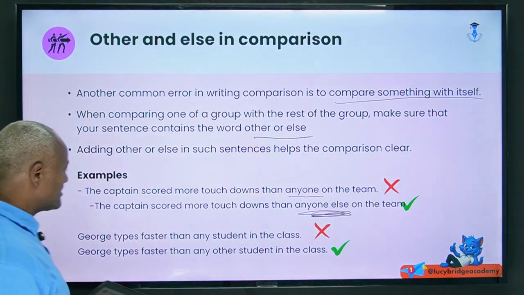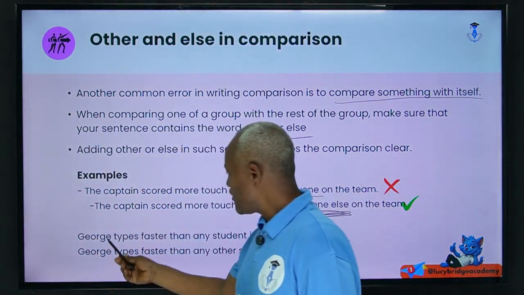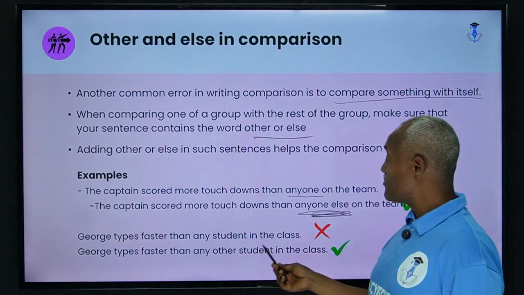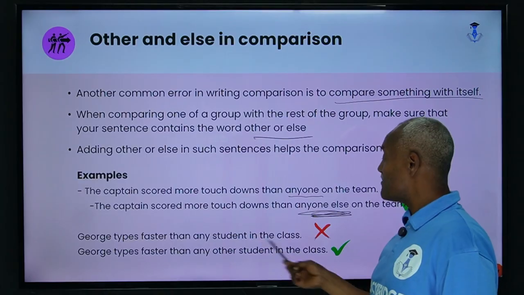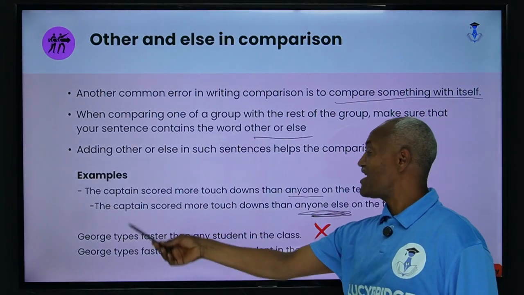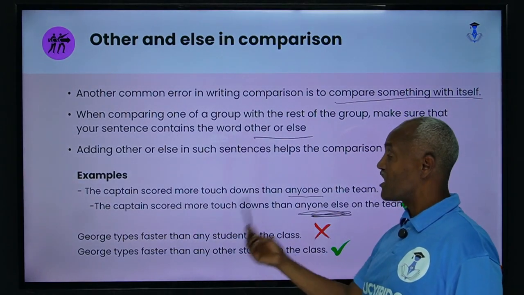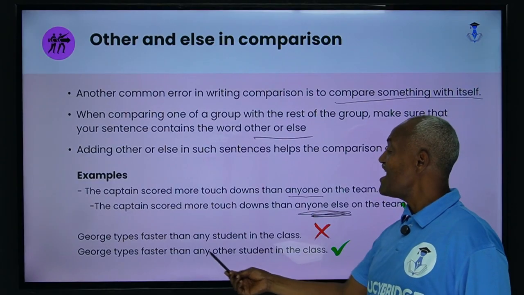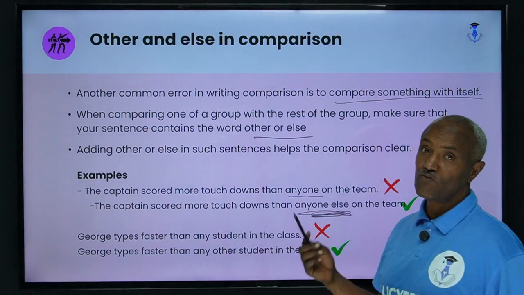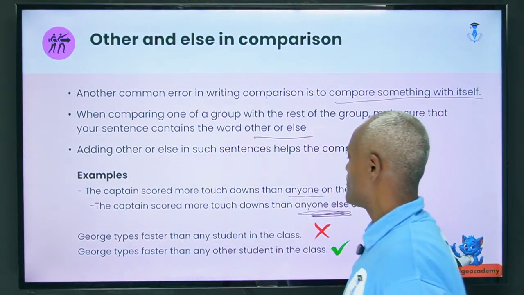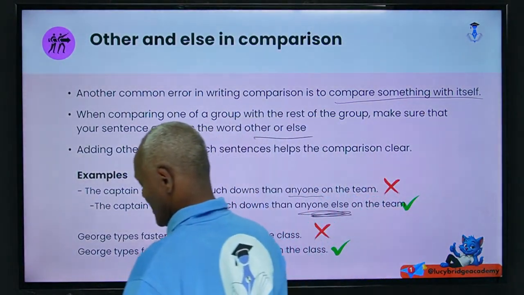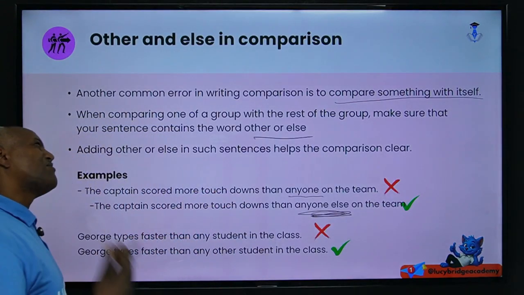And again here, you can see, George types faster than any student in the class. Again, we are comparing George with himself. He is a member of the class. Then to separate him from the members of the class in comparing, we use what? Any other student in the classroom. Don't forget about the usage of any, other and else when you are writing comparison.